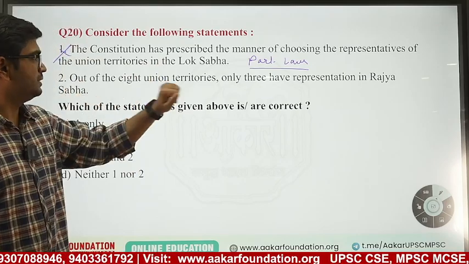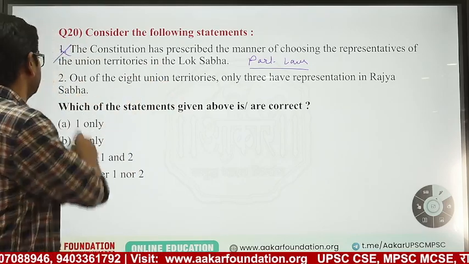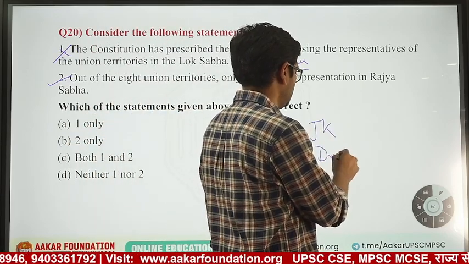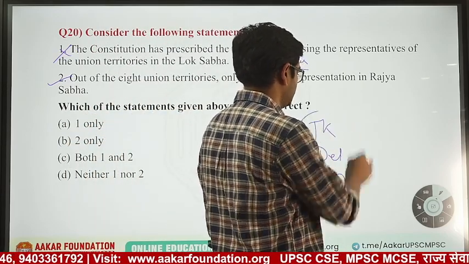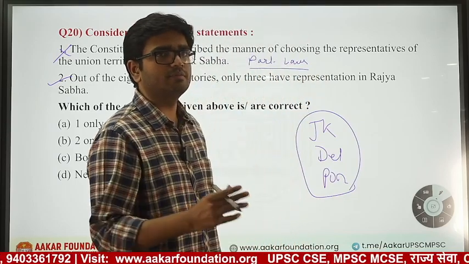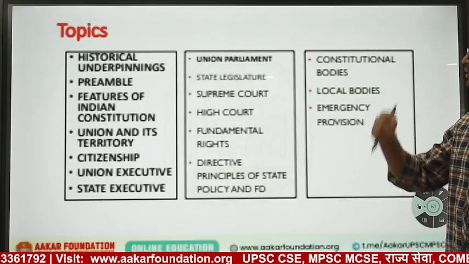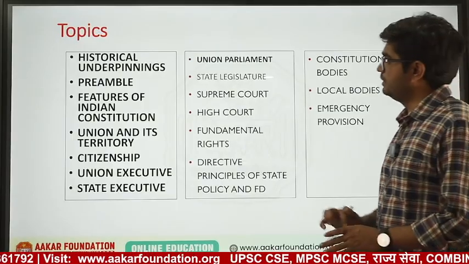Out of the 8 union territories, only 3 have representation in Rajya Sabha. This is correct. Only Jammu Kashmir, Delhi, Pondicherry. Only these 3 union territories have an assembly, hence Rajya Sabha members. So we are done with the union parliament.